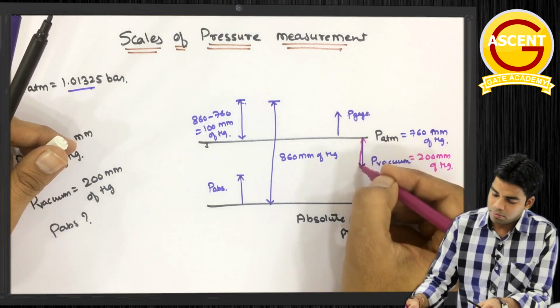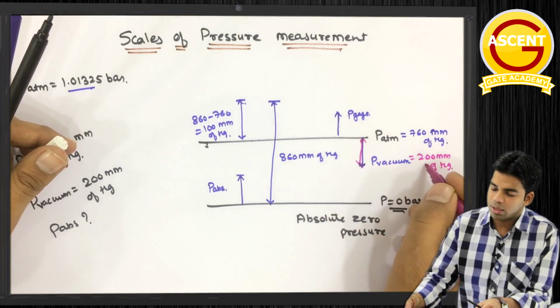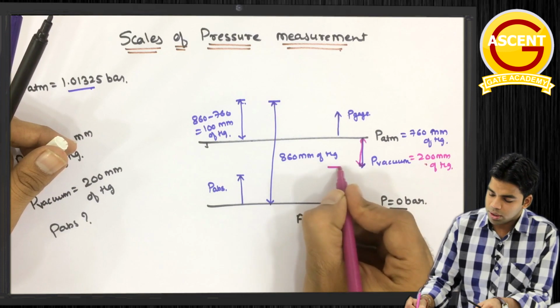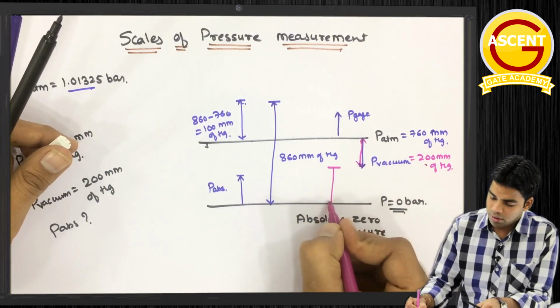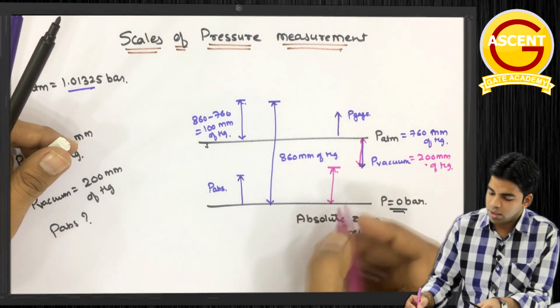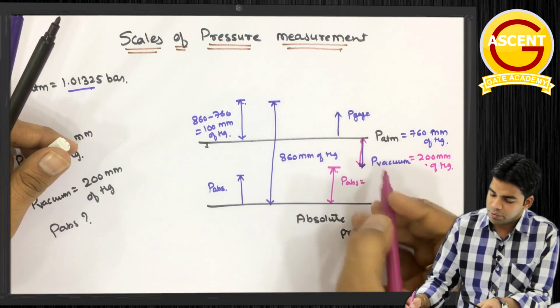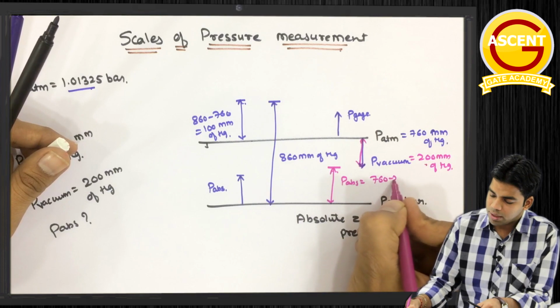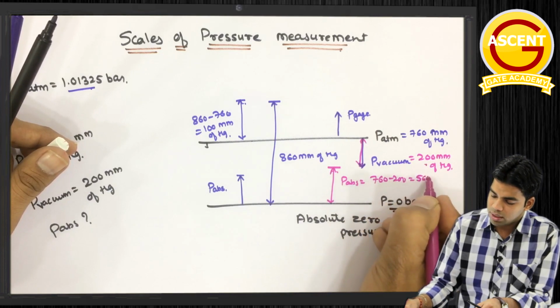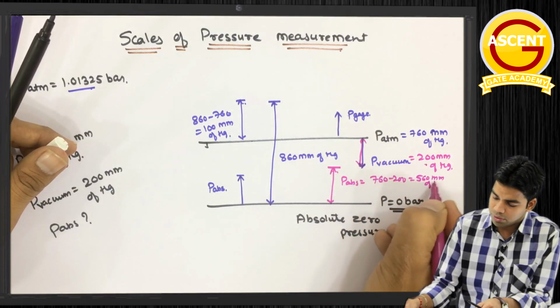Okay, atmospheric pressure के नीचे 200 mm. Okay, so if I want to measure the absolute pressure, just measure it from the absolute zero scale. So this absolute pressure will be equal to 760 minus 200, which is equal to 560 mm of Hg. Very simple to determine.